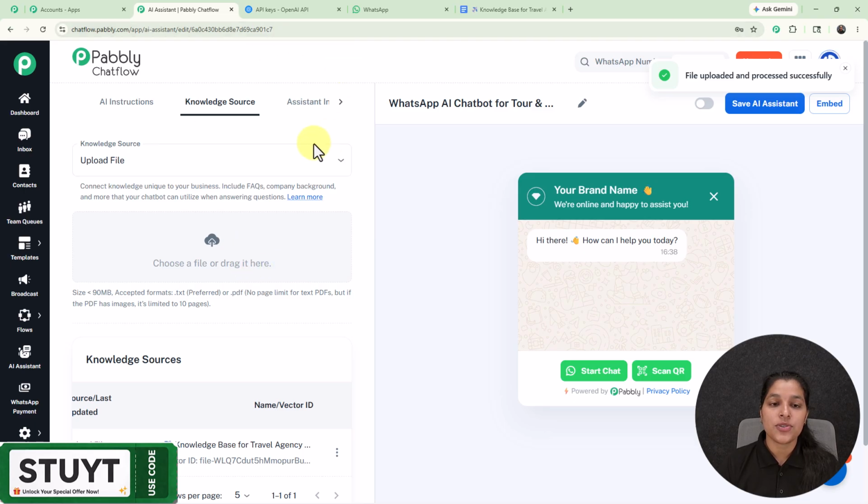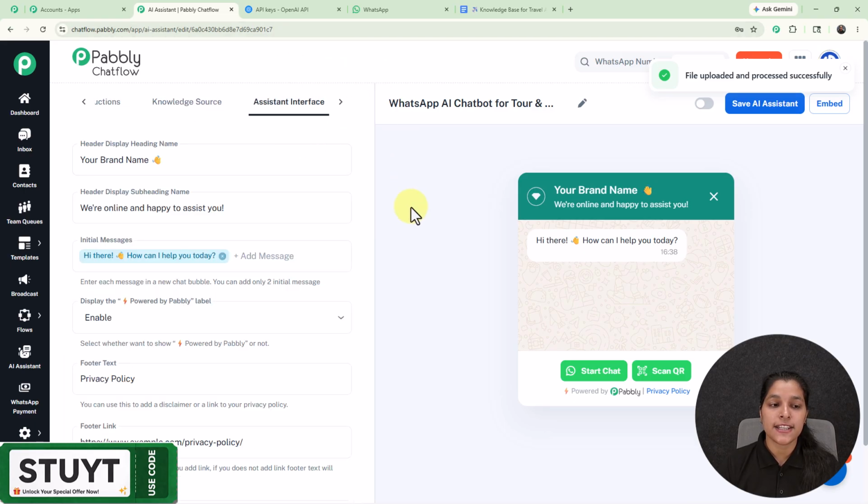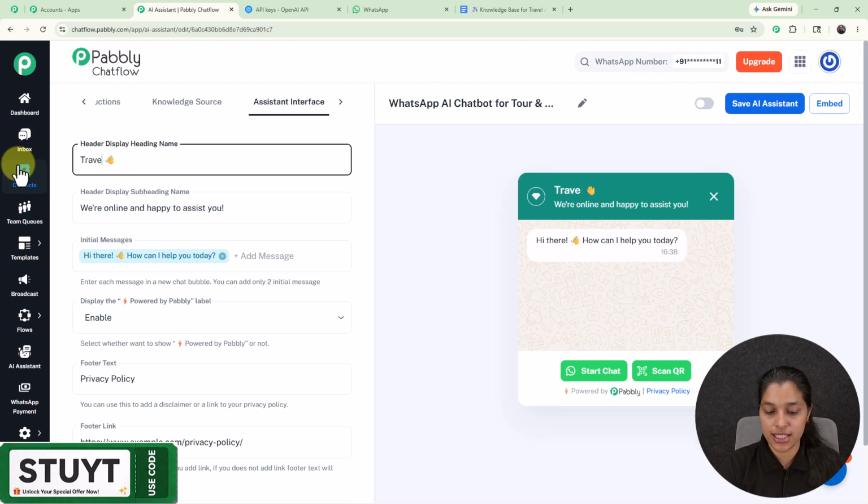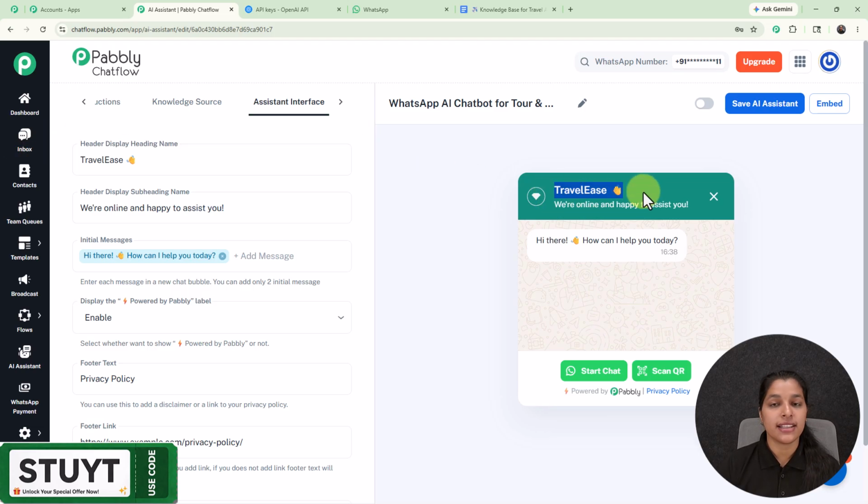Now let's move on towards our next tab, that is assistant interface. So here I'm going to enter my header display header name as Travel Ease, which is the name of my brand. And as I'm entering this, you might have observed one change, and that too in the preview of your AI assistant, that we are getting the same header display heading name, and afterwards we are getting this option for header display subheading name.